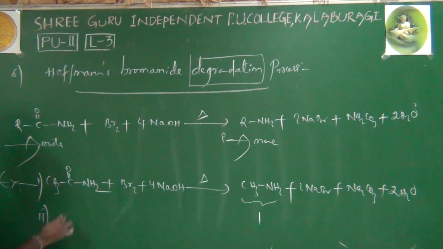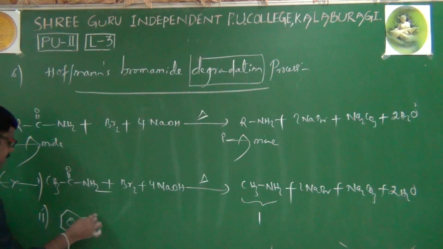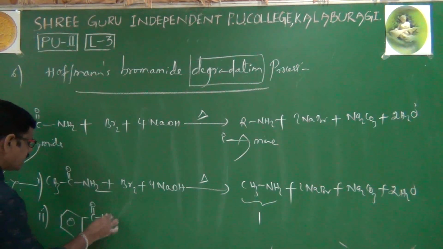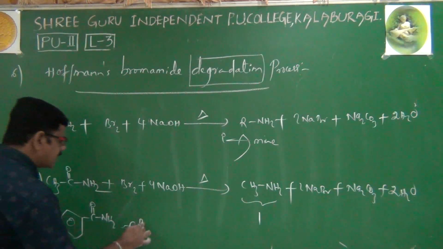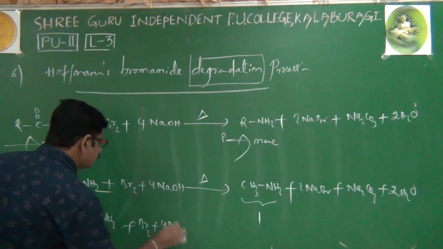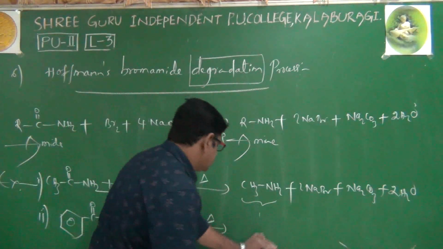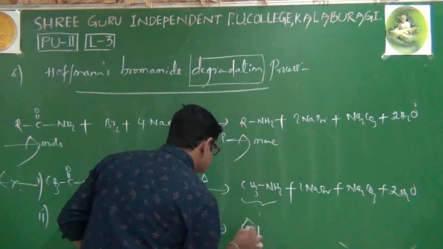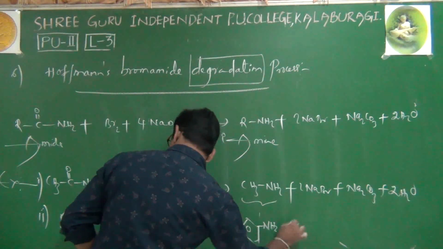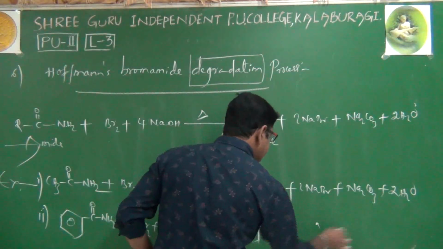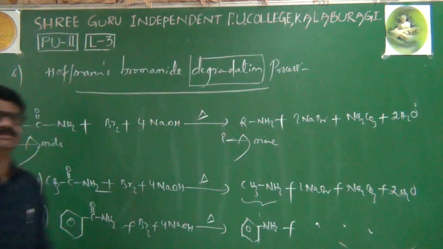Second example, benzene ring CONH2, benzamide, reacts with Br2 and 4 moles of NaOH, heated, you will get aniline, and the byproducts are quite similar, no change.